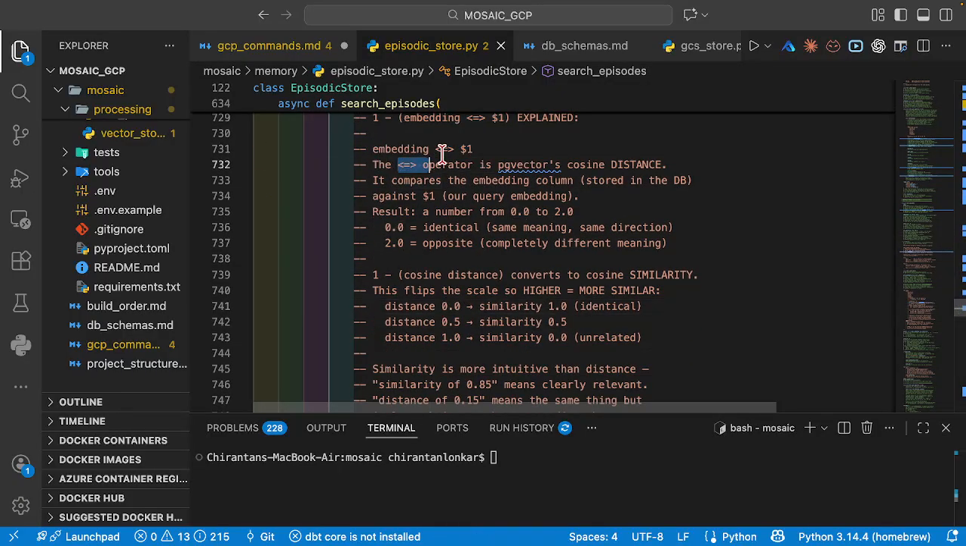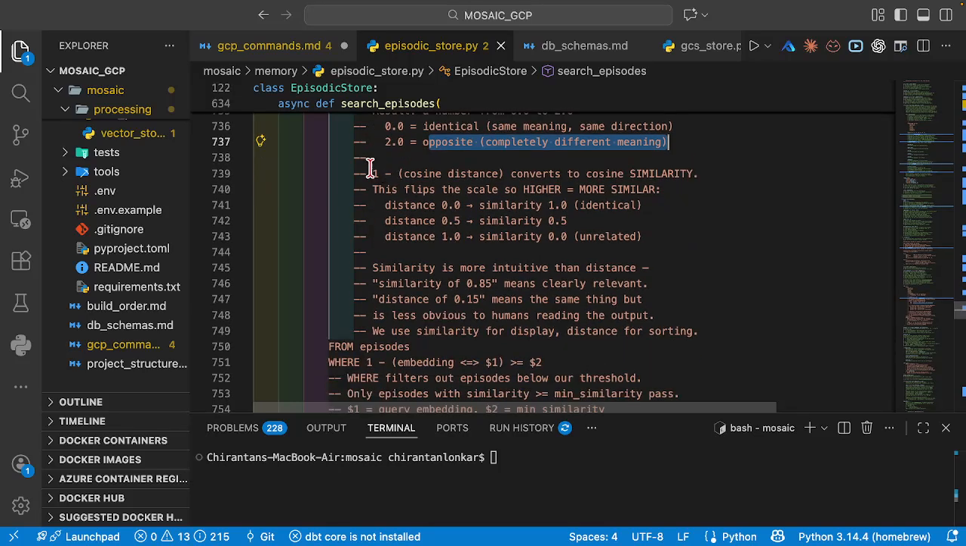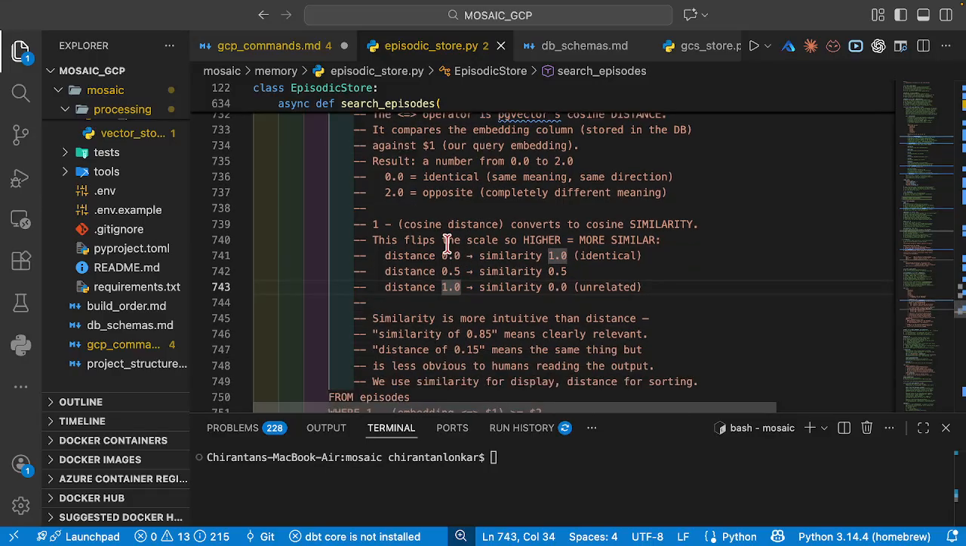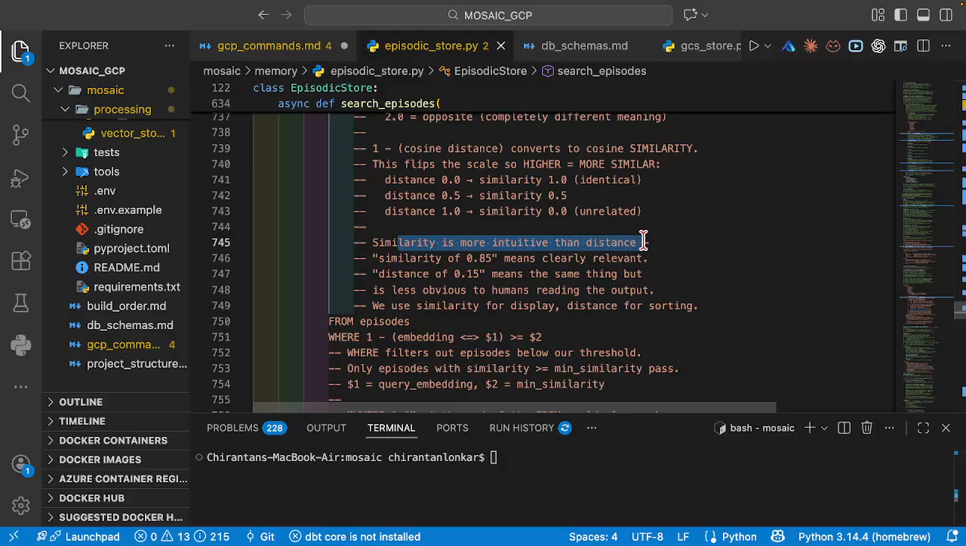Now the operator that we are using here is pgvector's cosine distance. It compares the embedding column that is stored in the DB against $1, whatever item we had at placeholder 1. 0 means identical, they have the same meaning, same direction, and 2 means they're opposite. 1 minus cosine distance converts to cosine similarity. This flips the scale so higher is better. Similarity is more intuitive than distance. A similarity of 0.85 means clearly relevant.